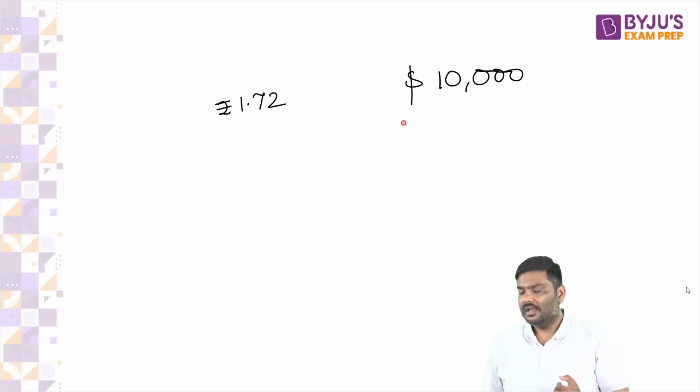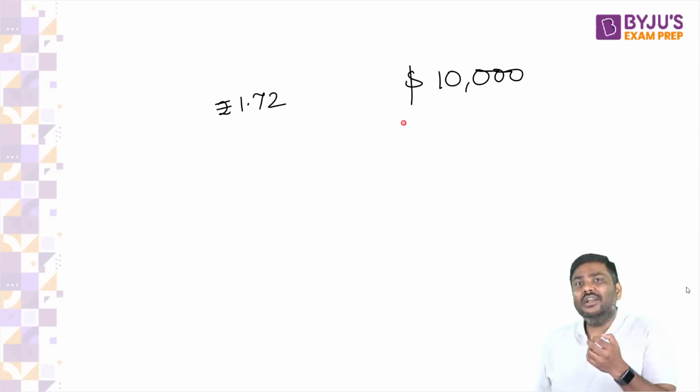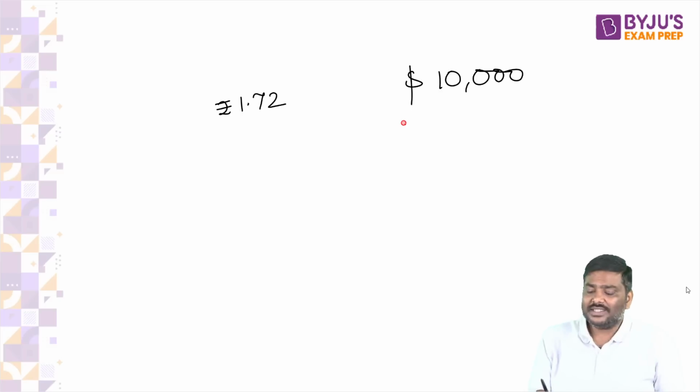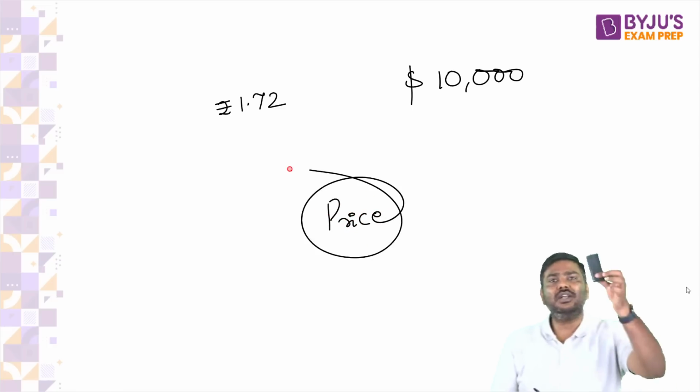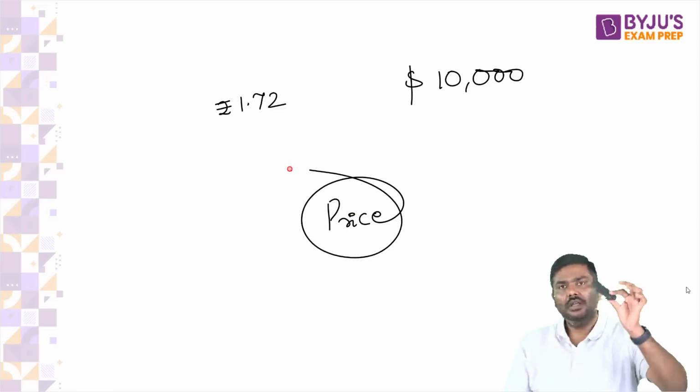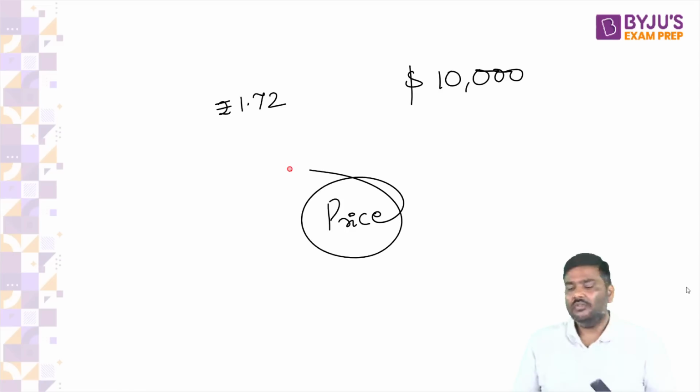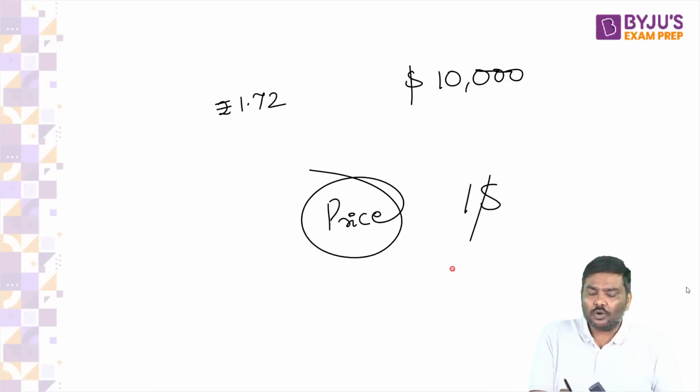Can you make a comparison and say whose purchasing power is better directly like this? No, you cannot say that. Don't make a conclusion based on this only. Why? The standard or the quality depends on the price of goods and services in both countries.